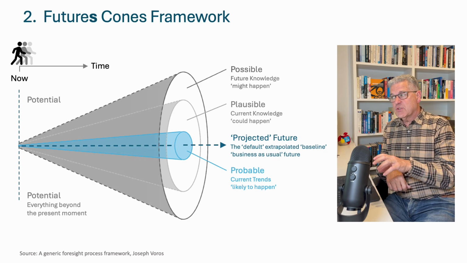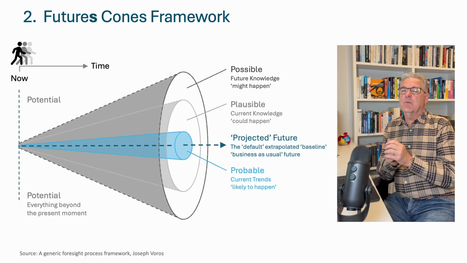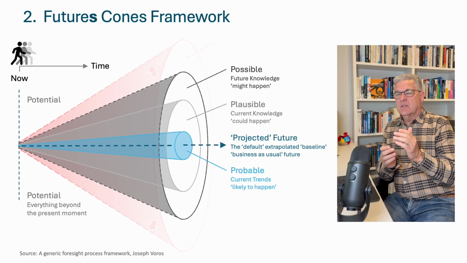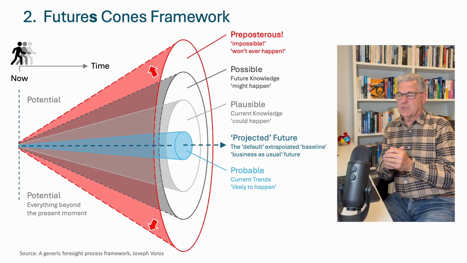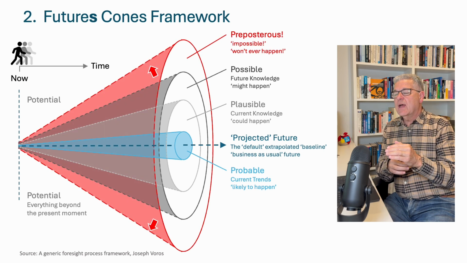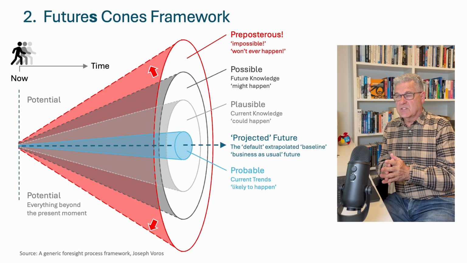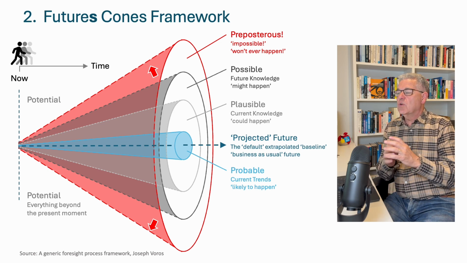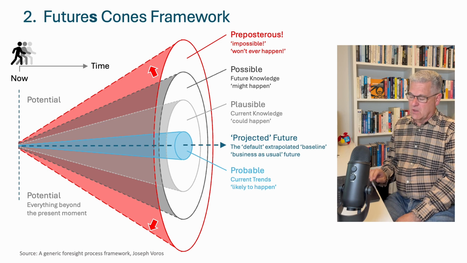We then have possible futures. This is what we can imagine might happen. More and more futures are starting to emerge. This leads us to preposterous futures. And this is where our imagination ends. We believe they are impossible, that they won't ever happen.